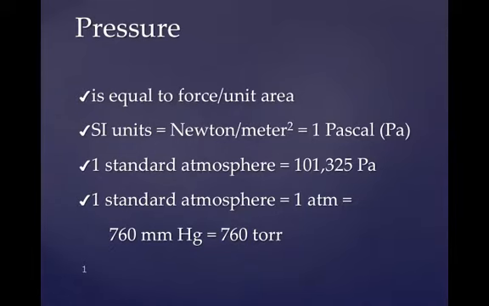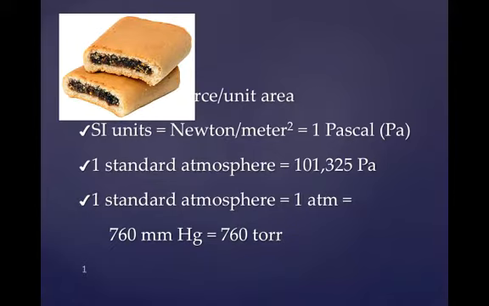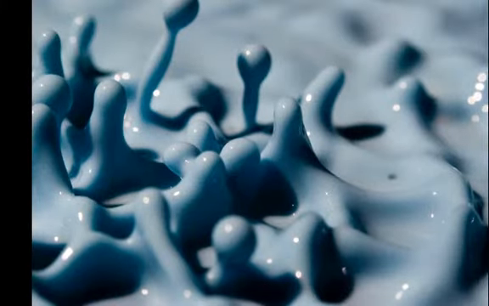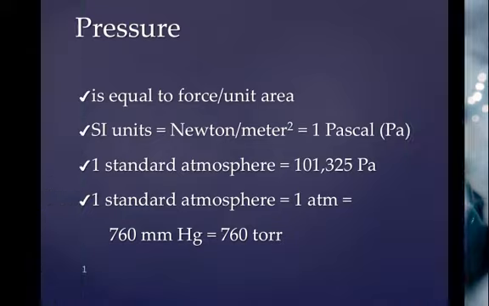Actually, you learned about gases back in Chem 1, so this should not be a big new thing for you, right? So pressure, when we're talking about gases, is equal to the force per unit area, pounds per square inch. But in physics, because that's a yucky class, they use something called newtons. Not a fig newton, not a Newtonian or non-Newtonian fluid. It's a thing called a newton. So the SI unit for pressure is a newton per meter squared.